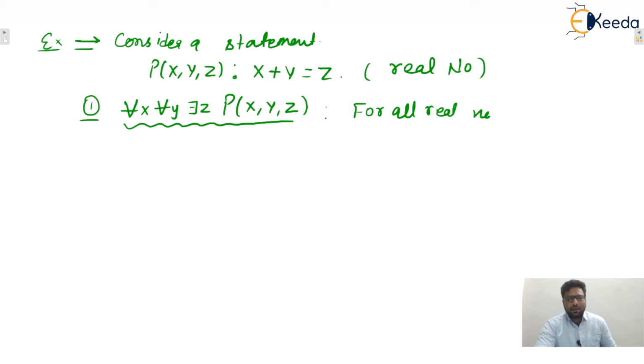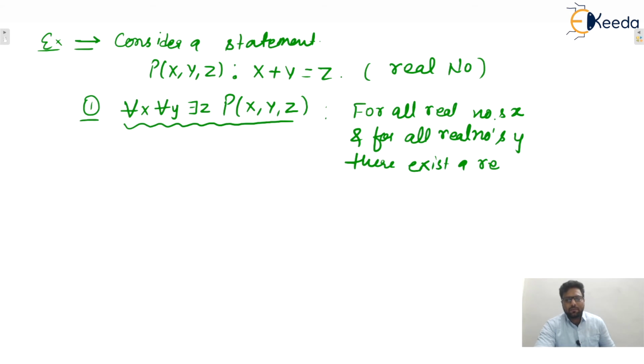For all real numbers x, and for all real numbers y, there exists a real number z such that x plus y equals z. Is this one true or not?